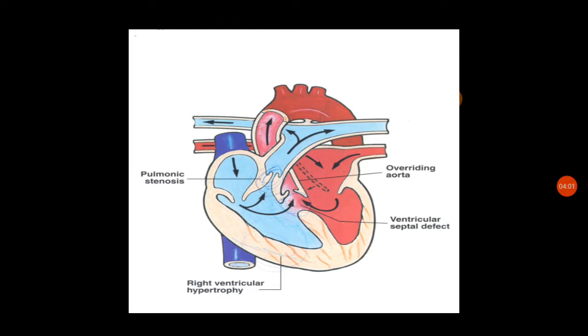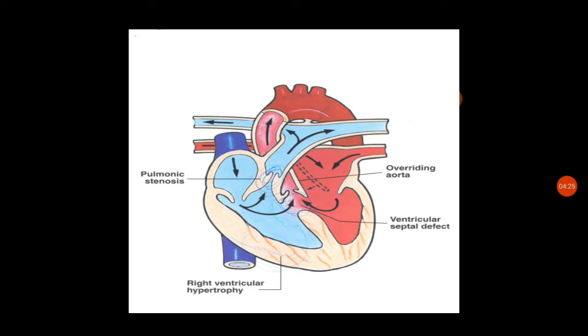The first one is pulmonic stenosis. You can see there is narrowing of the outflow of the right ventricle, that is pulmonary stenosis. The pulmonary valve and pulmonary area will be narrowed, so that blood is not able to escape from the right ventricle to the pulmonary artery.